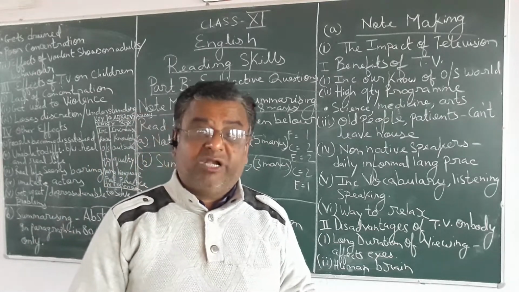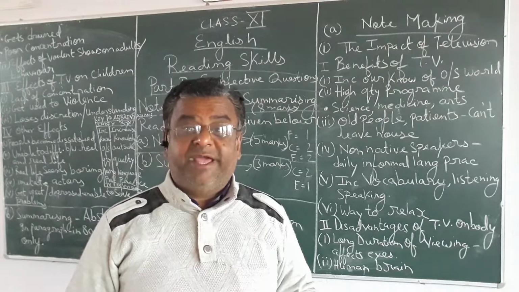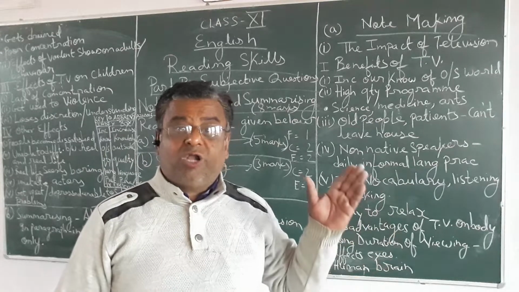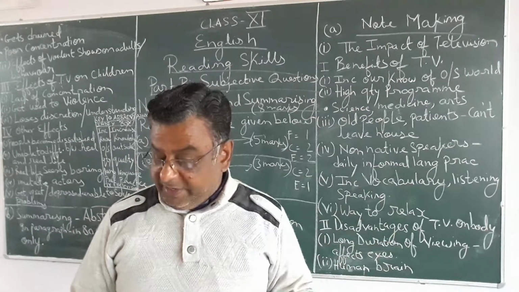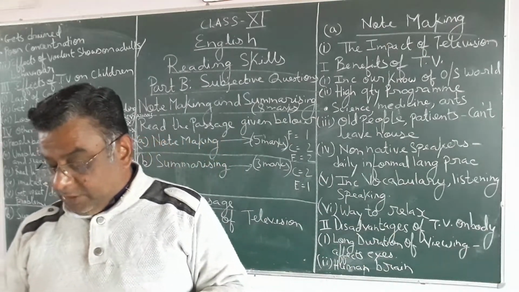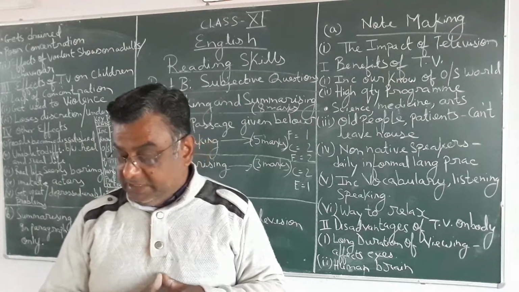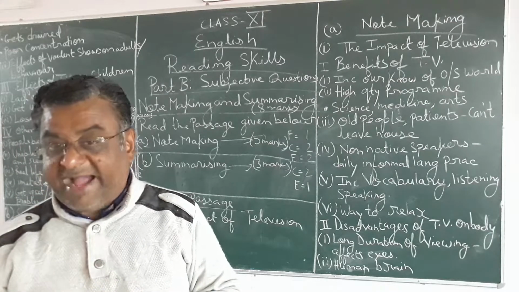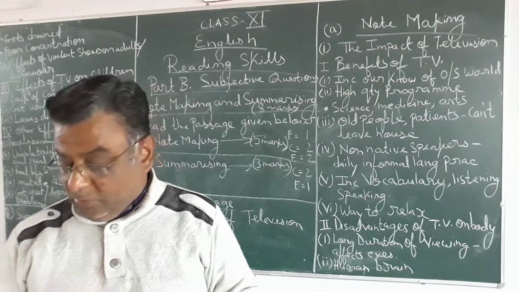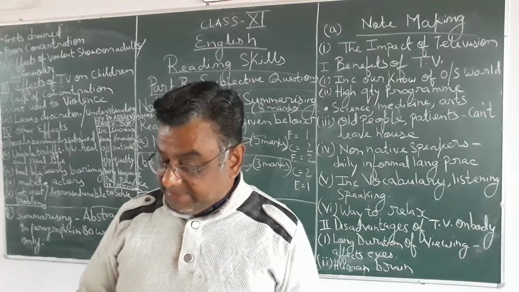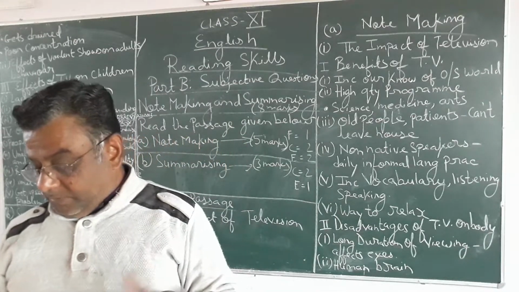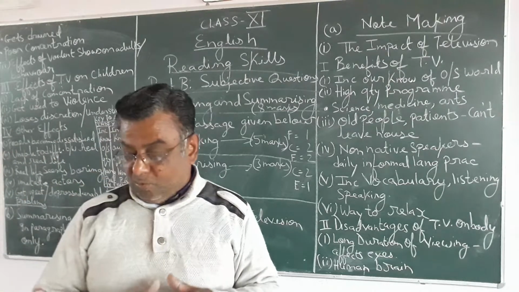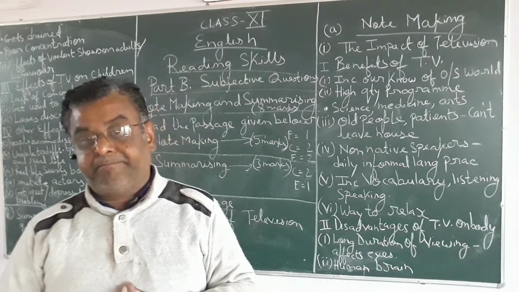You can take some important words, 5 or 6 words, make a key to abbreviation of that, and indicate at last what words you have used for abbreviations. Using abbreviations and symbols, you can make your note making more compact and precise.